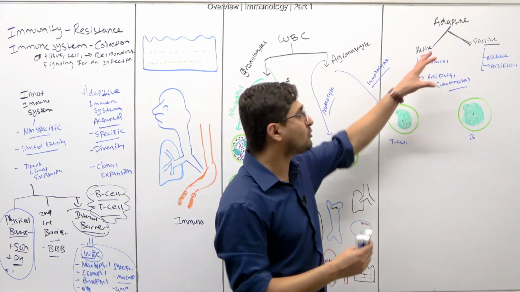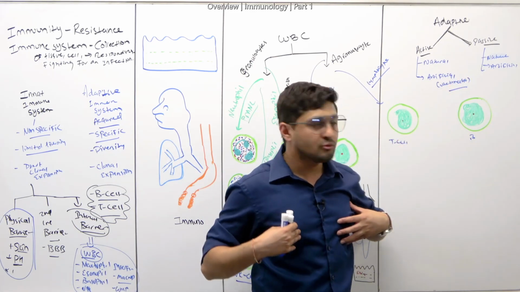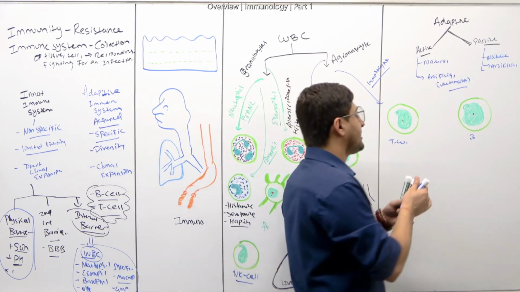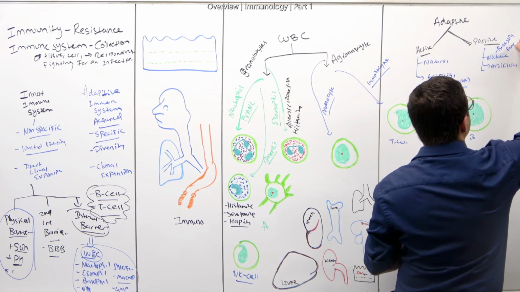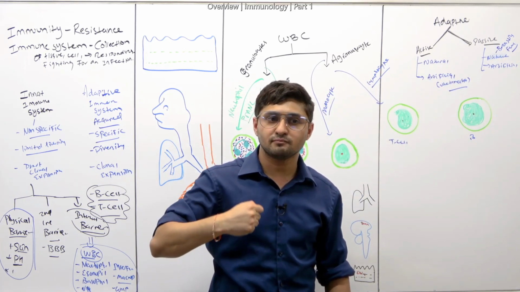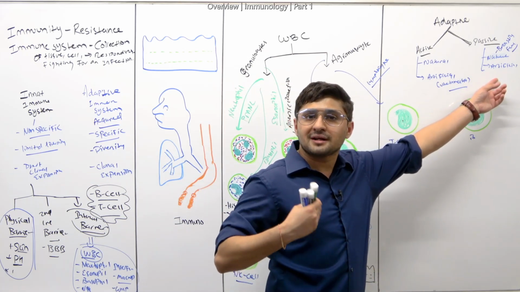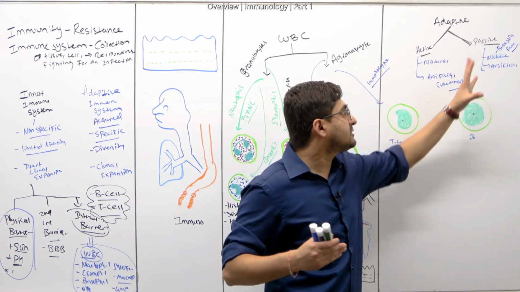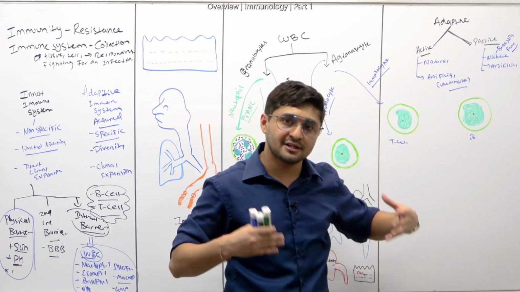Like active, you use energy to make it, right? Your body used energy to make it. Passive, you didn't use it. For example, a natural way would be breastfeeding, which is a very important one. Breastfeeding for your baby, right? Usually the mother's milk provides immunity for babies to fight infection. But she made it naturally, and she's providing it through breastfeeding. So that is a part of the natural way of passive adaptive immune systems.